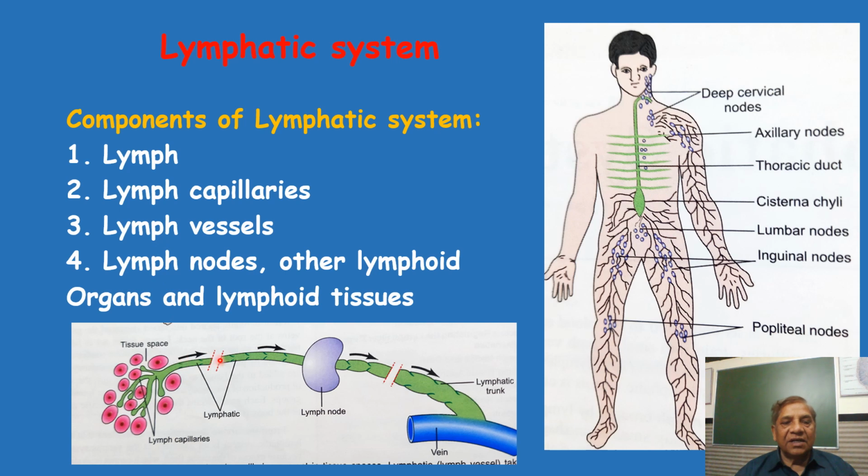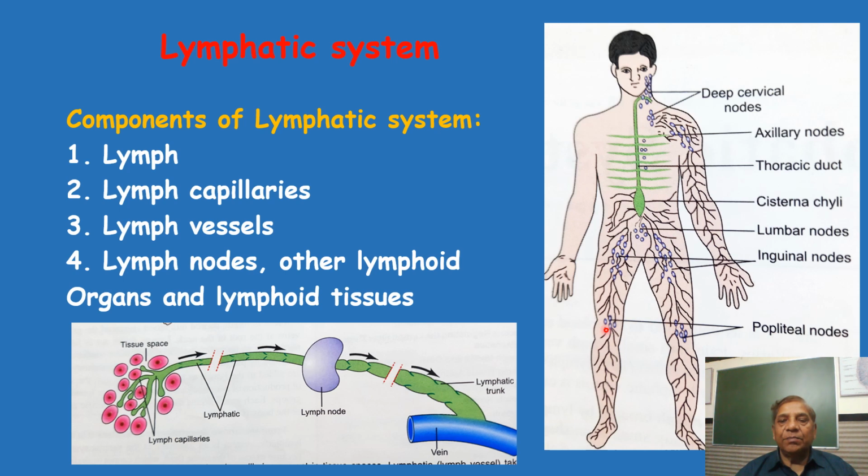Then this lymph starts flowing into very fine lymph vessels which join with each other by tributaries and form the large lymph vessels. You can see in this diagram, where this person is standing, in the lower limb there are small lymphatics which join with each other, where this pointer is moving, to form the large lymphatic vessels. While these lymph vessels are running, there are lymph nodes, this dot-like structure near the knee joint which you are seeing.